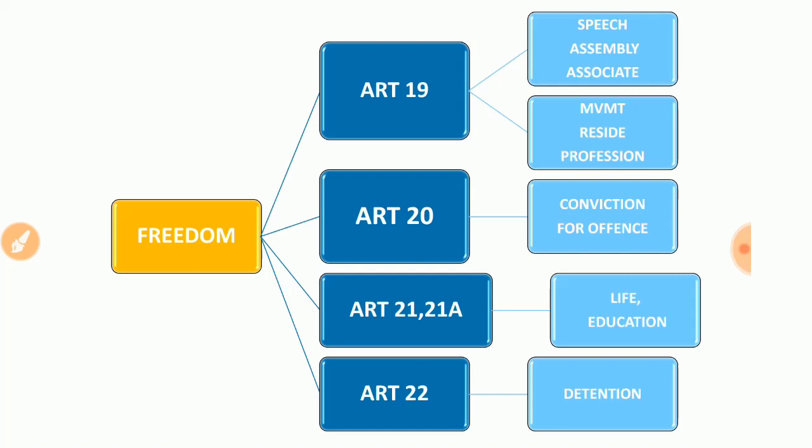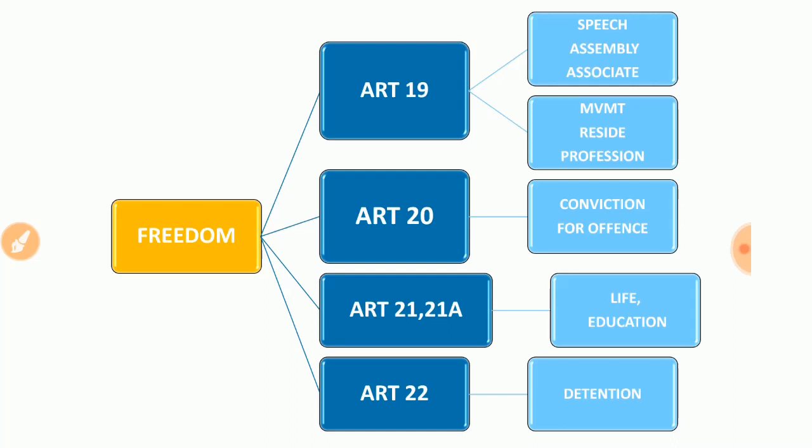And the next one is that Indian citizens can move from any place to anywhere inside the boundary of the Indian states, and they can do their job there, right? And they can reside also. So what's the highlight in Article 19? In Article 19, you can speak, you can assemble, you can associate, you can move throughout the nation, reside there and do your profession or job. So that is there in Article 19.